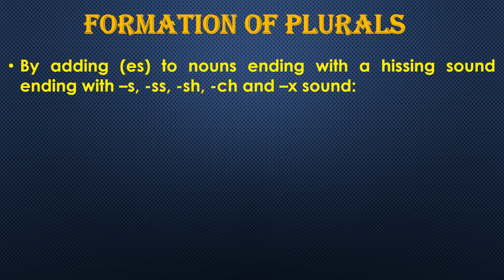Next rule: by adding es to nouns ending with a hissing sound. Hissing sound, like ending with s, where an s sound is coming. They are ending with a hissing sound. Sh is also a hissing sound, and ch or x, where the sound is x. These sounds are called hissing sounds. If the noun ends with a hissing sound, we always use es at the end.